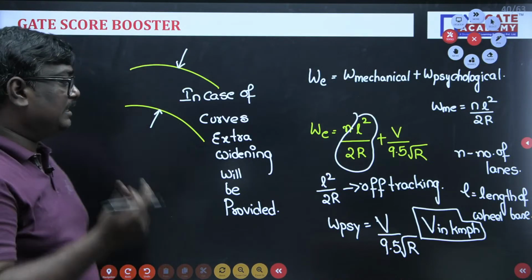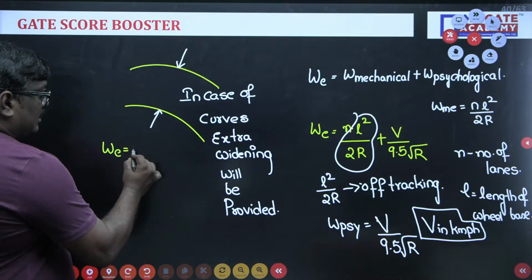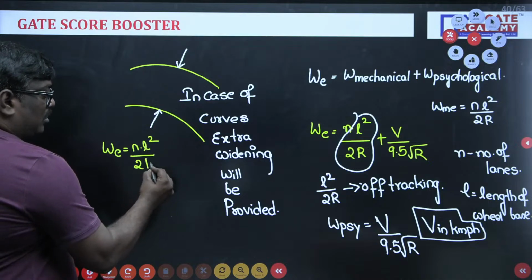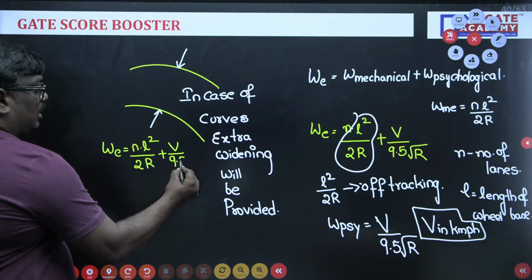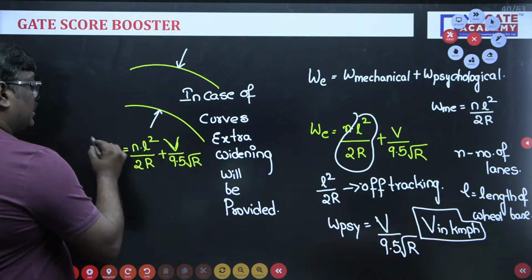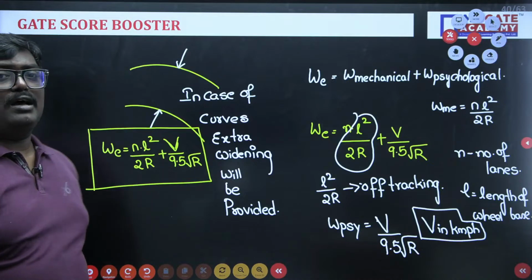Swetanshu, I will check those answers, okay, don't worry. So extra widening can be written as NL square upon 2R plus V upon 9.5 root R. Here V is in kilometer per hour. This is the formula for extra widening.